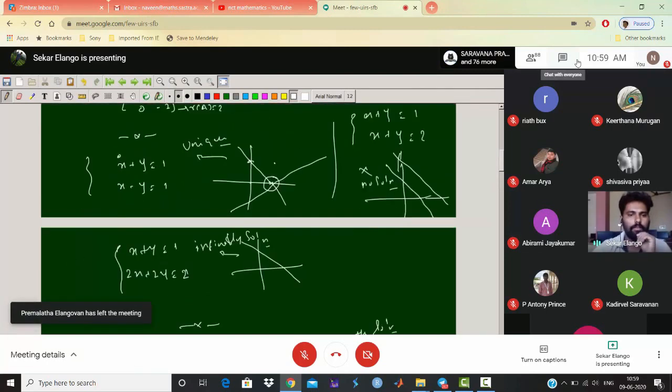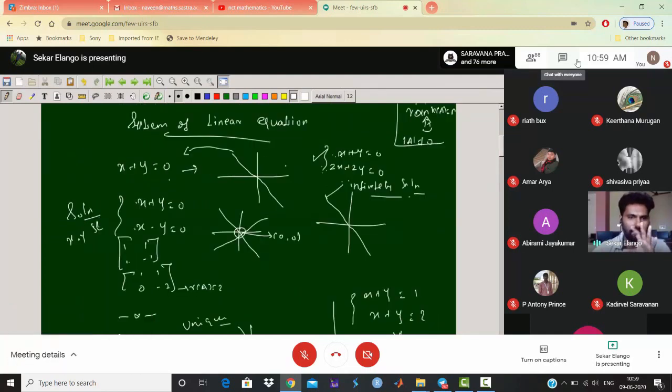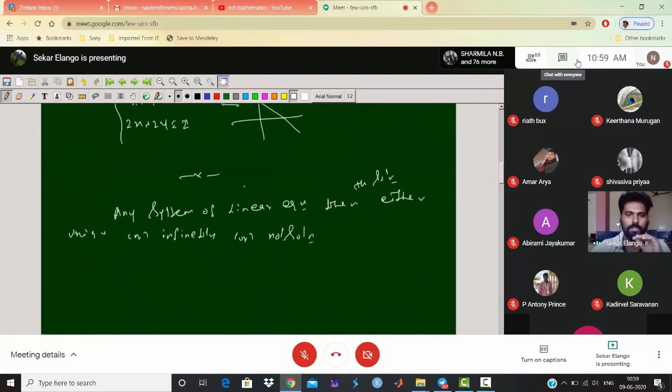Okay. Think about it now. Geometrically, we discussed the behavior of solutions for the homogeneous system and the non-homogeneous system. So this is the general idea. Now we can take any system of equations that comes from a matrix equation, AX equal to B. Here A has two possibilities: either a square matrix or a rectangular matrix.